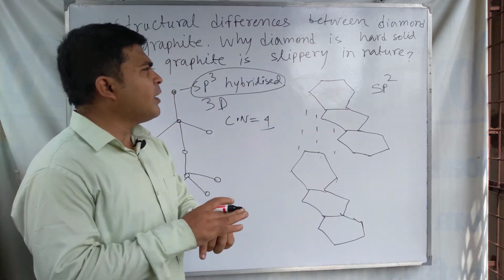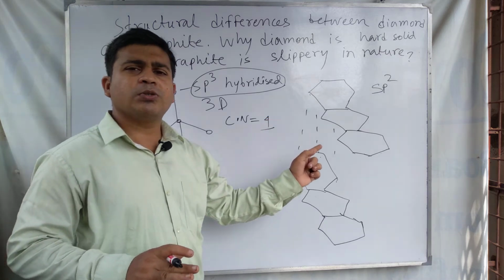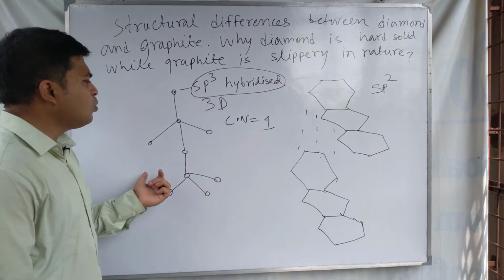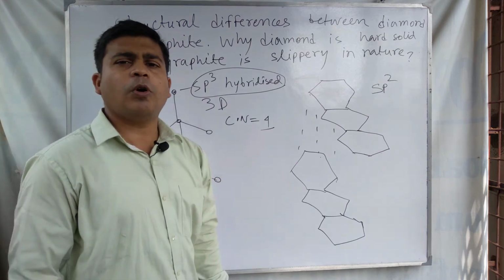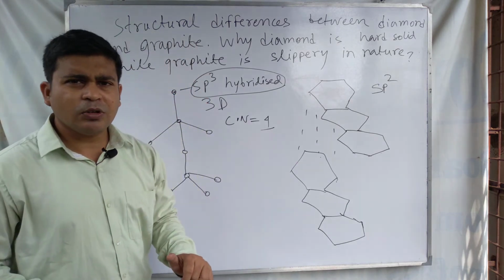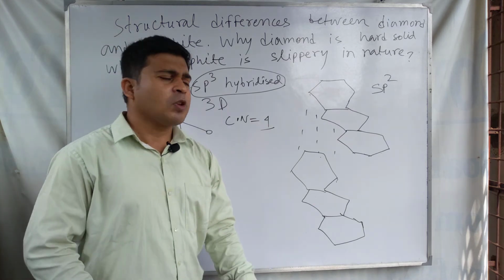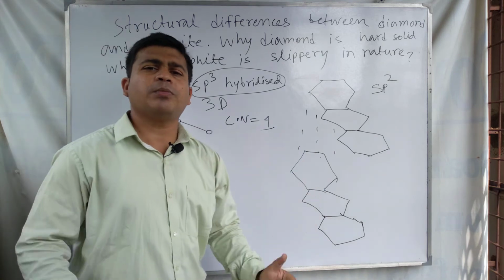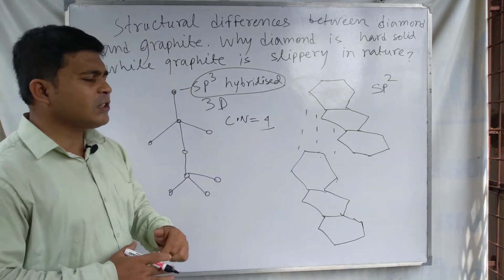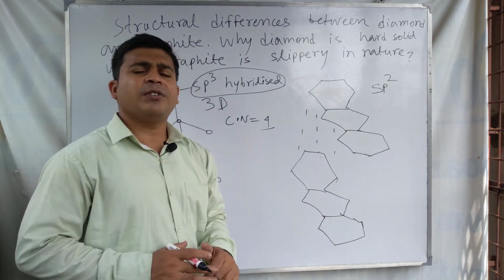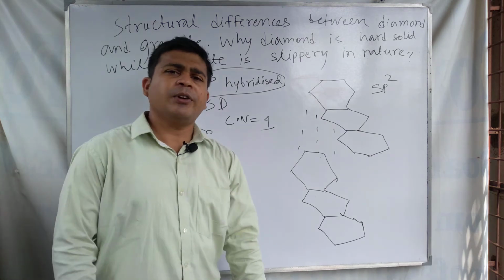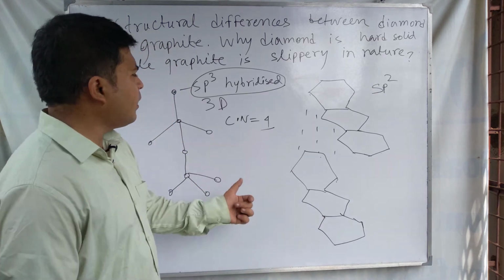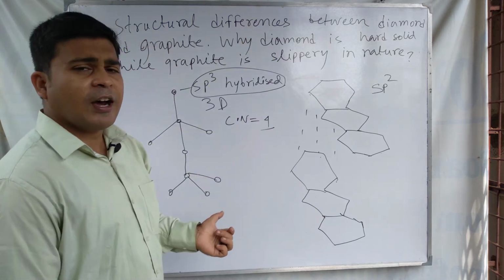Therefore graphite is a soft, slippery substance. But in diamond, due to the strong carbon-carbon covalent bonds in the three-dimensional network structure, diamond is a hard substance with a very high melting point, and you can say it is the hardest substance.